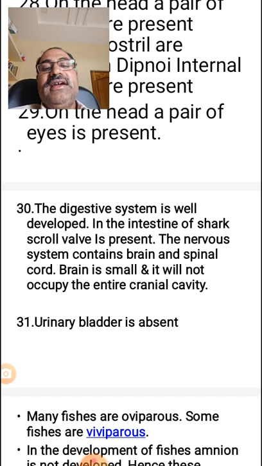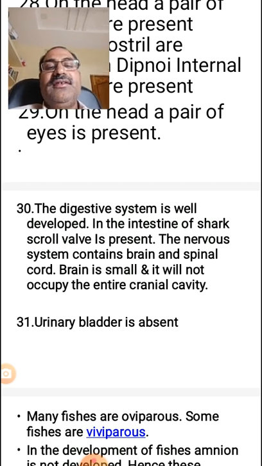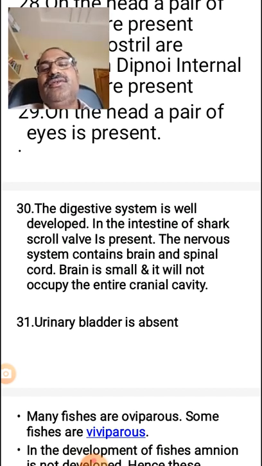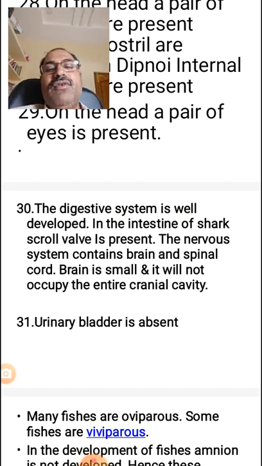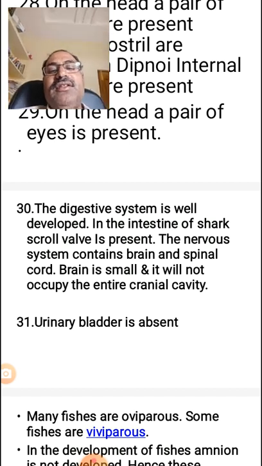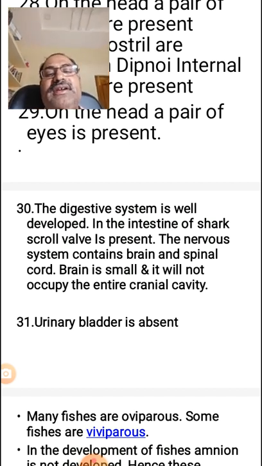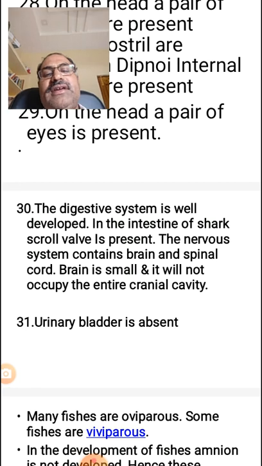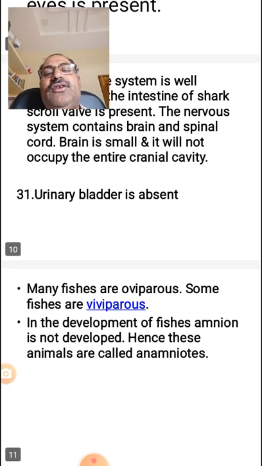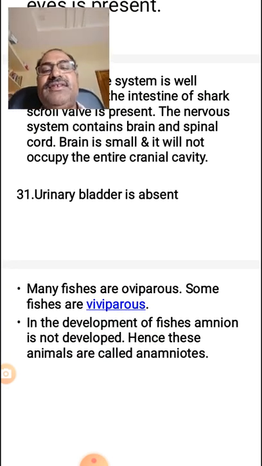In the intestine of the shark, the scroll valve is also present. The nervous system contains the brain and spinal cord. The brain is small and does not occupy the entire cranial cavity. Urinary bladder is absent in the fishes.